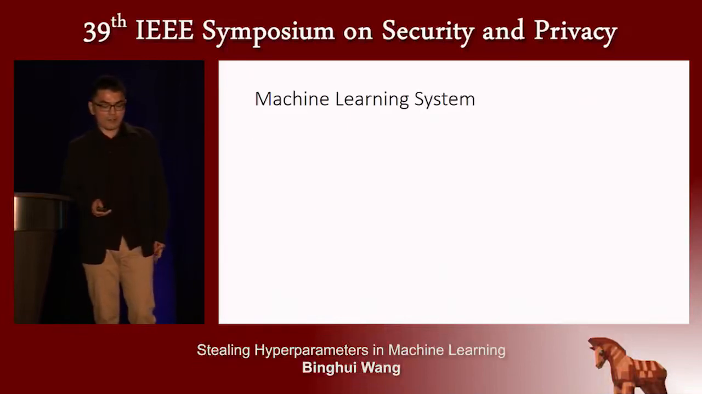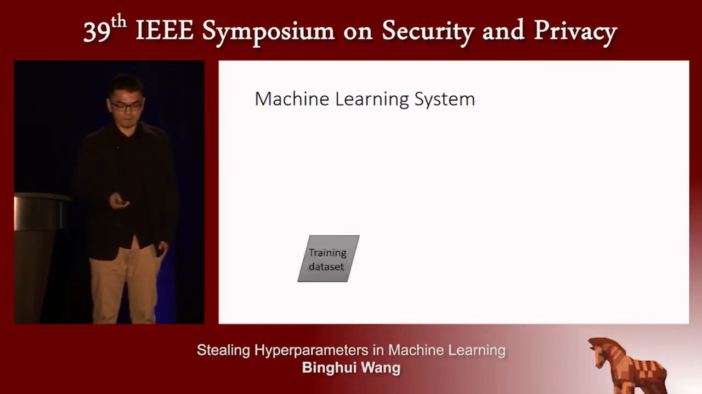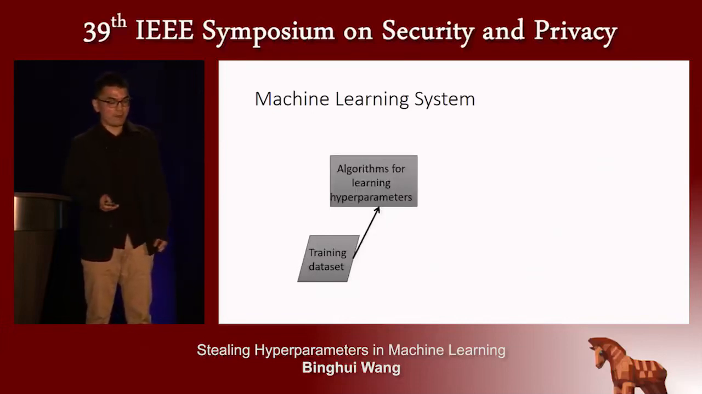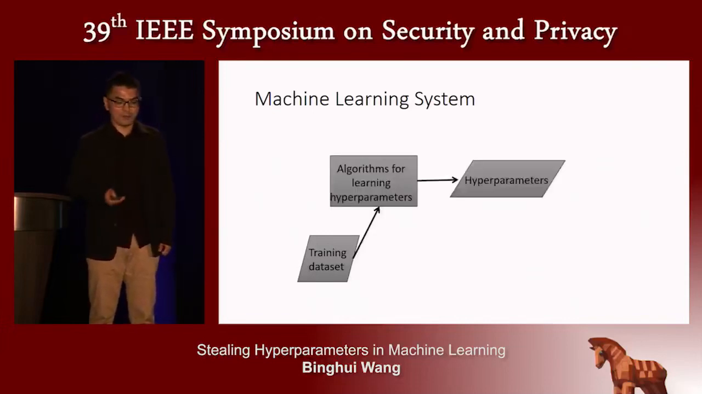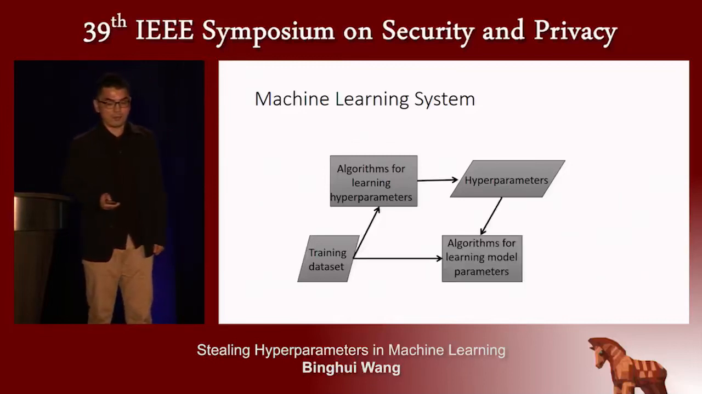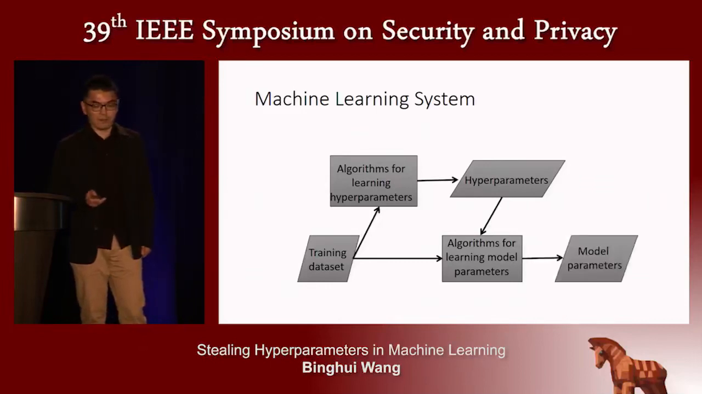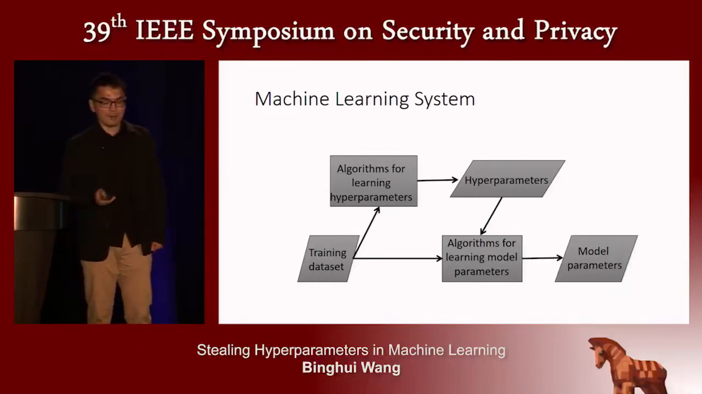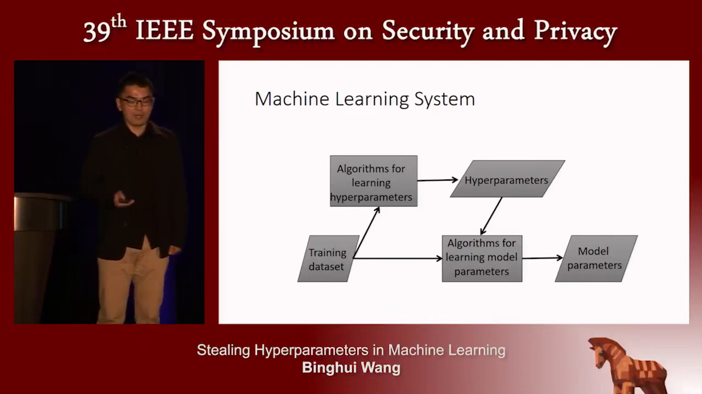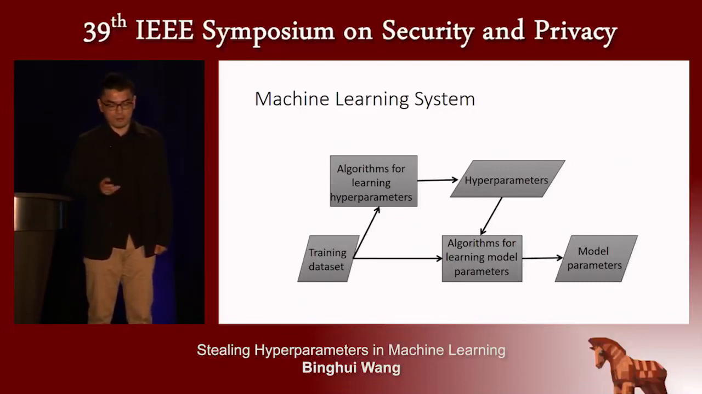So given the machine learning objective and machine learning tasks, we can have this system. First, given the training data set, we use some hyperparameter learning algorithm to learn the hyperparameters. And then given the training data set and the learned hyperparameters, we use some model parameter learning algorithm to learn the model parameters. And then we can use the learned model parameters and the hyperparameters to evaluate new data sets.